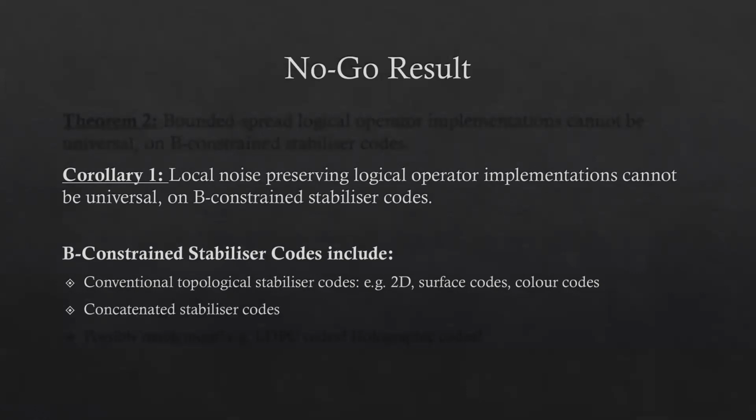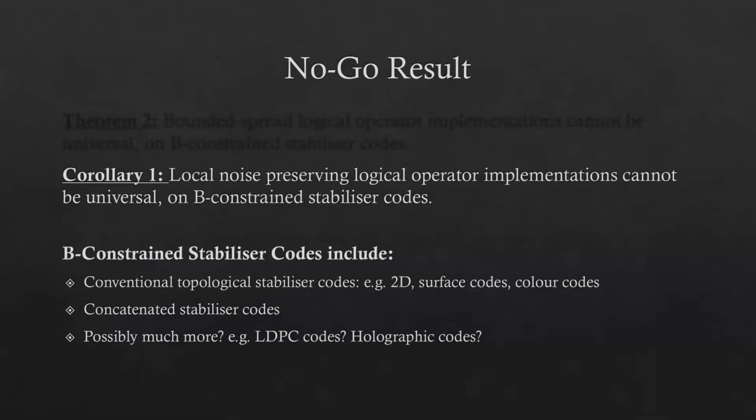We also show that concatenated stabilizer codes are another example of B-constrained stabilizer codes. It's quite plausible that much larger classes of stabilizer codes are also B-constrained. For example, it could be the case that larger classes of LDPC codes or tensor network codes such as holographic codes are also B-constrained. We note that whether this is the case or not constitutes interesting open questions, since on